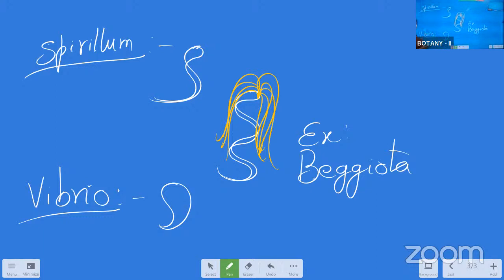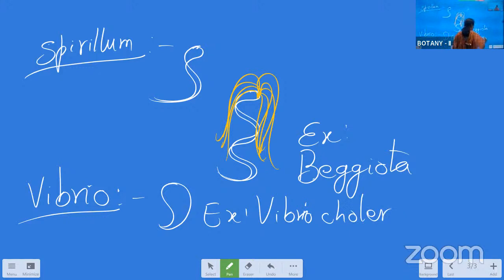Maybe some organisms, some genus may have the flagella. So no need to draw the flagella. Comma-shaped bacteria are the Vibrio bacteria. Example, Vibrio cholera. Cholera causing organism. That is a Vibrio type of bacteria. Okay, like this we have to write.